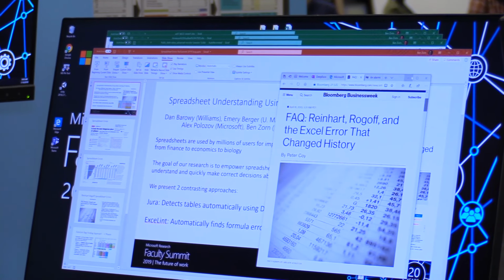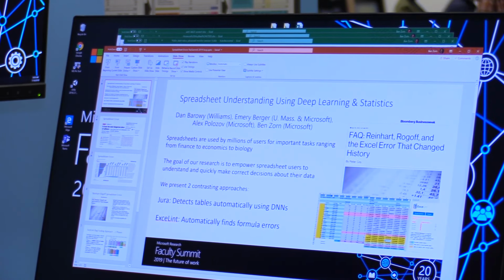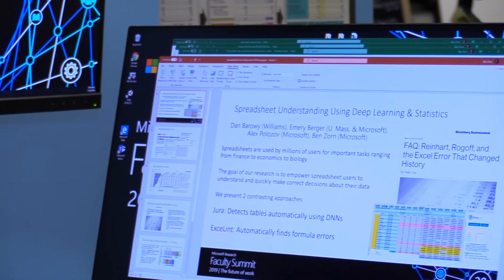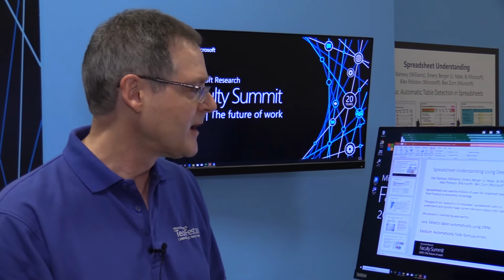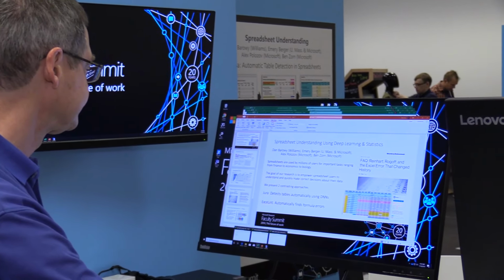So the key message is that spreadsheets are used by many people to make important decisions, and what we're trying to do is bring tools to spreadsheet users to help them understand their spreadsheets more easily and help them make better decisions based on them. So let me start with our first tool, which is called Excellent.